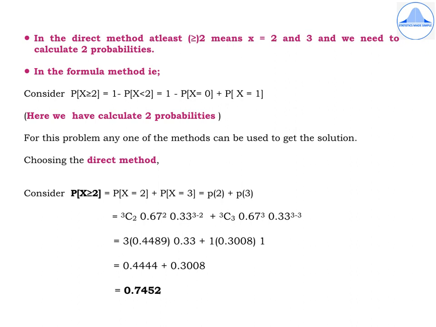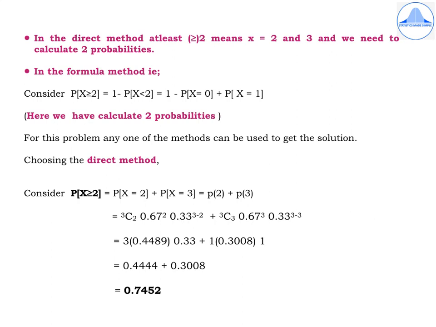In the formula method, probability of x greater than or equal to 2 will be written as 1 minus probability of x less than 2, and the values of x less than 2 are 0 and 1, and so the equation reduces to 1 minus p of x equal to 0 plus p of x equal to 1.